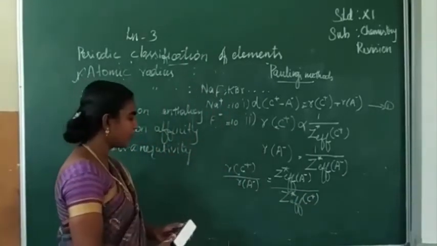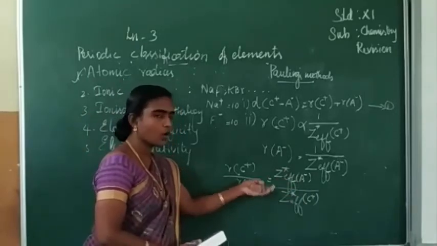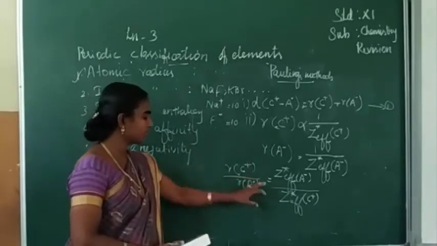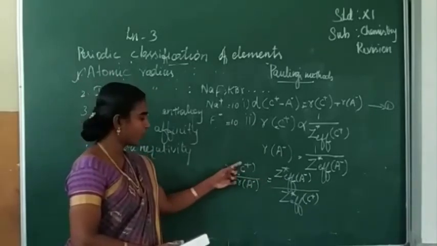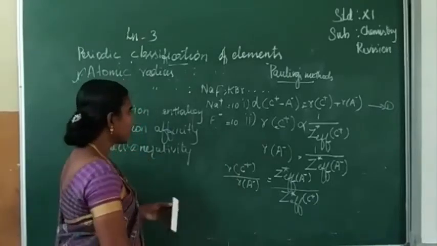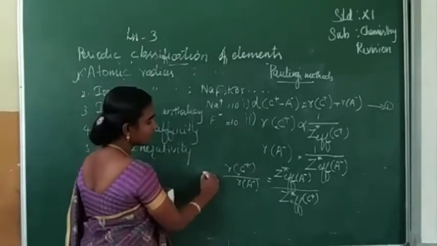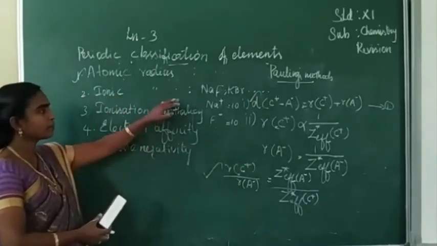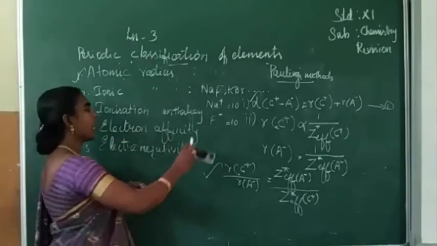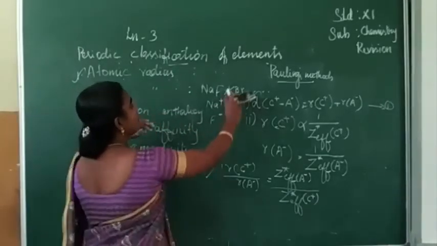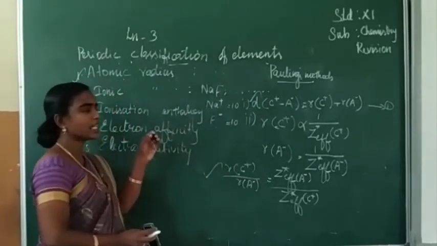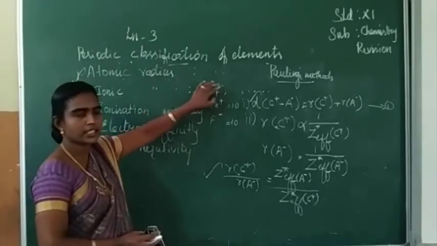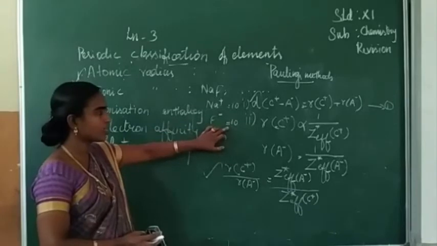From this equation, if these values are known, we can calculate the Z star value. If it is given, we can calculate the radius of cation or radius of anion. This equation and this equation are useful for calculating the ionic radius. Once again, Pauling tested the isoelectronic species, particularly NaF, Na plus and F minus, both having 10 electrons.